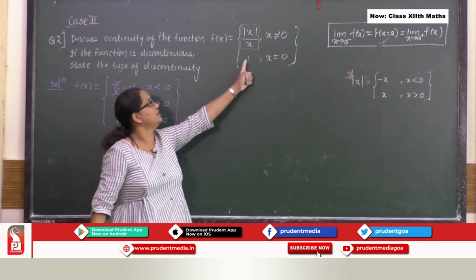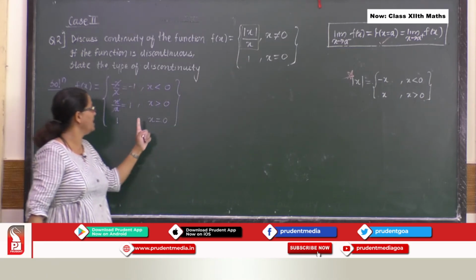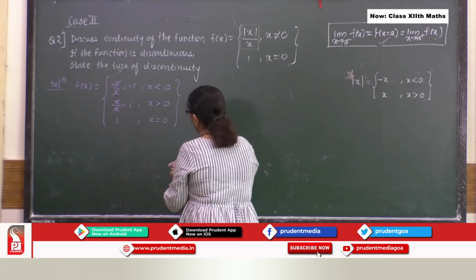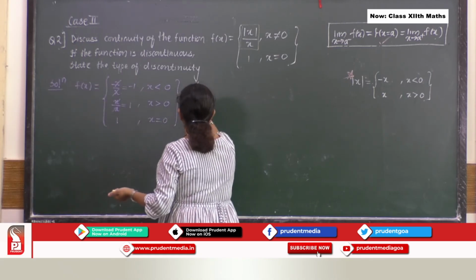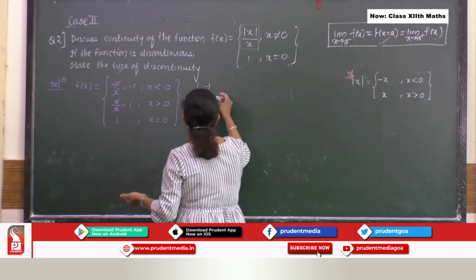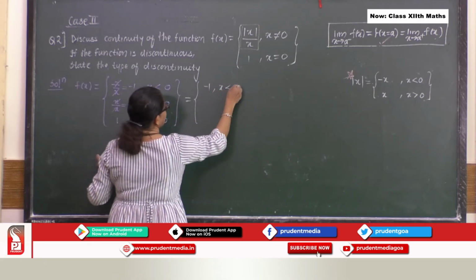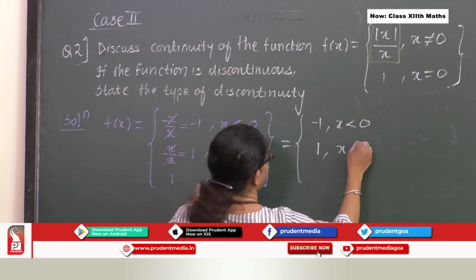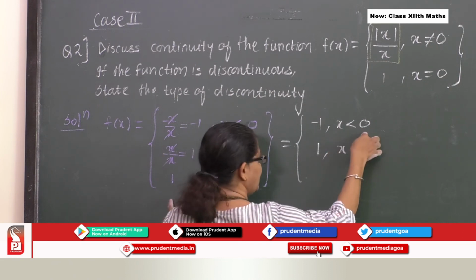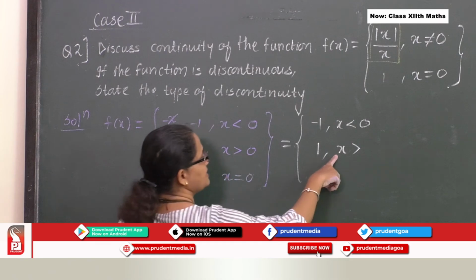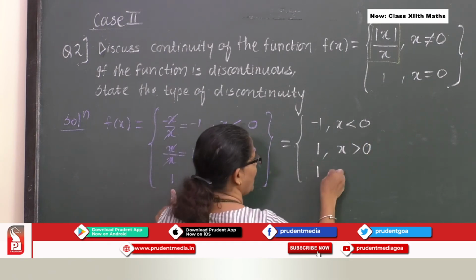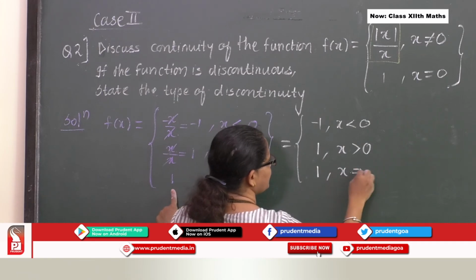So, here we are rewriting this function in terms of this. Basically, if I want to make it short, it is minus 1 when x is less than 0, it is 1 when x is greater than 0, and it is again 1 when x is equal to 0.